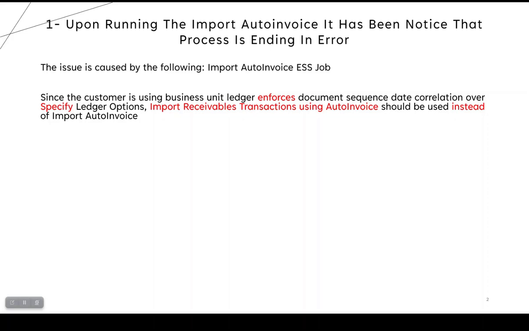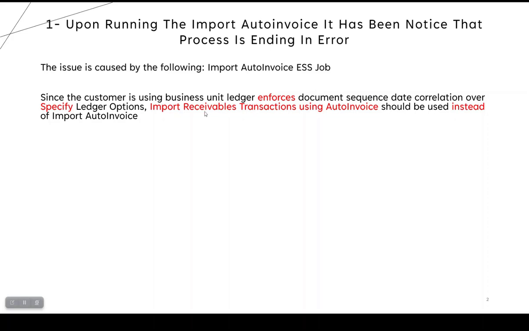Since the customer or you is using a business unit ledger that enforces document sequence over a specified ledger option, Import Receivable Transactions Using AutoInvoice must be used instead of the Import AutoInvoice ESS job. So this is the reason.